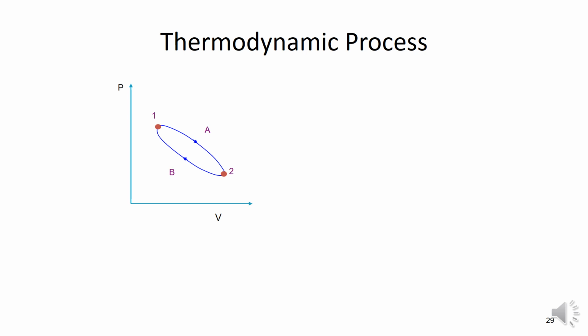Here we observe that the system changes from state 1 to state 2 by process A, and the system returns to the initial state from 2 to 1 by process B. So the sequence of processes A and B constitutes a thermodynamic cycle. The whole cycle is 1, A, 2, B, 1. This represents the thermodynamic cycle.